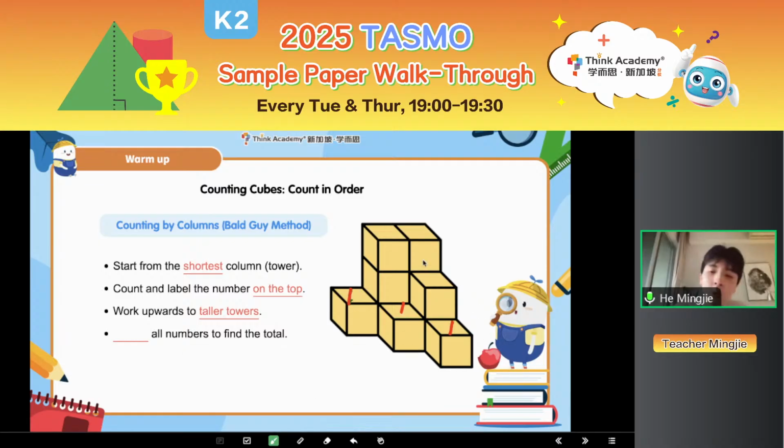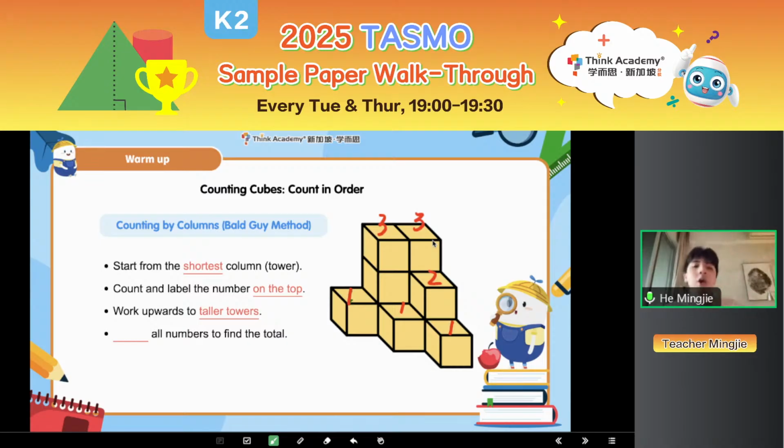So after 1, 1, 1, we also have a tower with 2 cubes, because this tower is just 1 cube higher. So in this column, there will be 2 cubes. Okay, very good. Then after 2, can you tell me, do we have a tower that we can label 3? After 2, can we label 3? Yes, right. We can also label 3. How to label 3? Okay, let's do it together. For example, the first one, 3 here, right? Because it's just 1 cube taller. So in this column, we will have 3 cubes. Yes, very good. And this column also has 3 cubes.